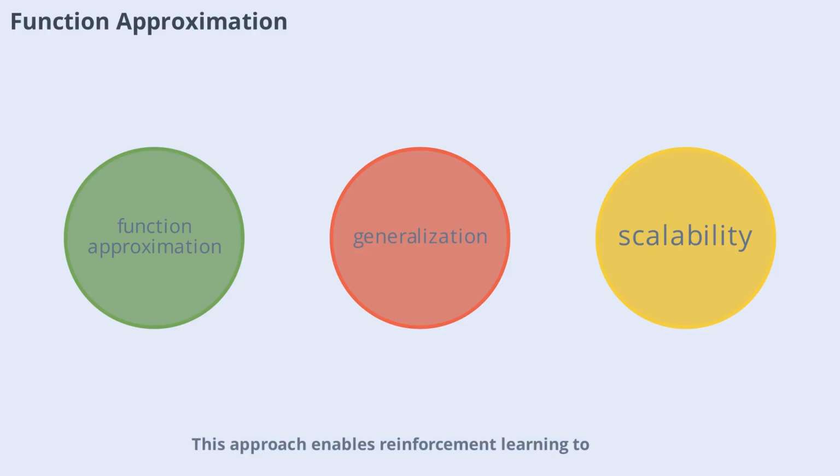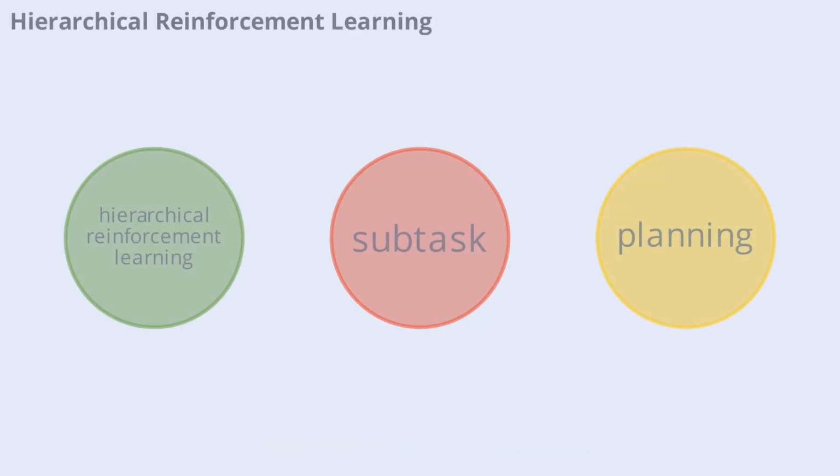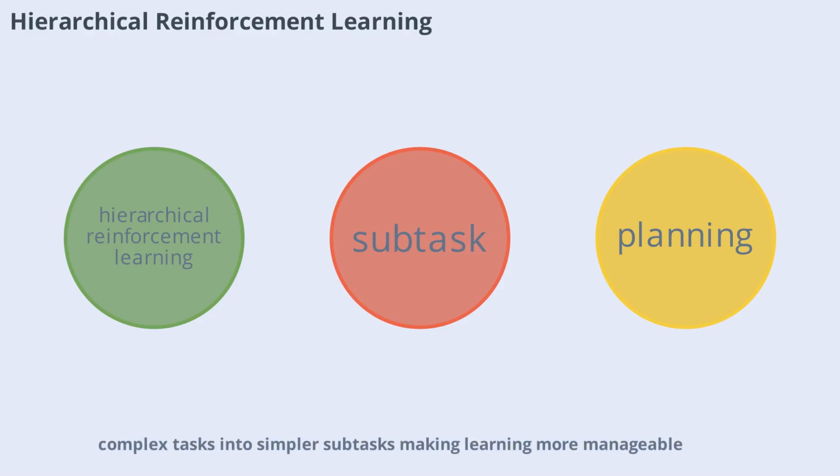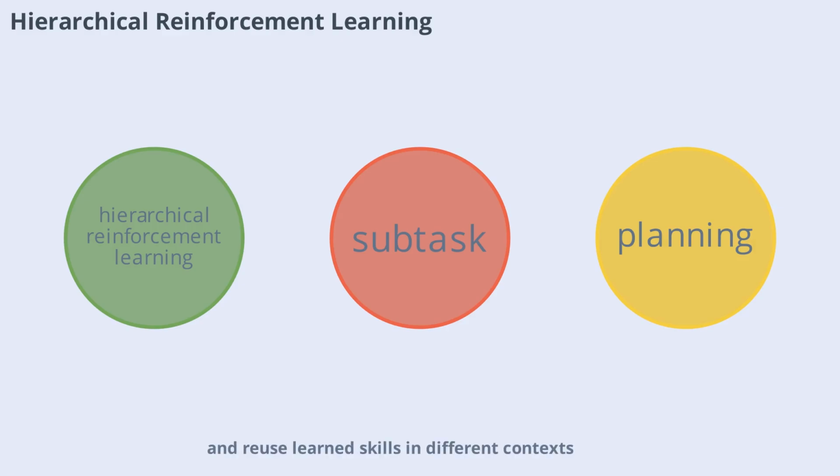This approach enables reinforcement learning to scale to large and complex environments, such as video games or real-world robotics, where the number of possible states is enormous. Hierarchical reinforcement learning breaks down complex tasks into simpler subtasks, making learning more manageable. By organizing actions into hierarchies, agents can solve problems more efficiently and reuse learned skills in different contexts. This approach is especially useful for tasks that require long-term planning or involve multiple steps.